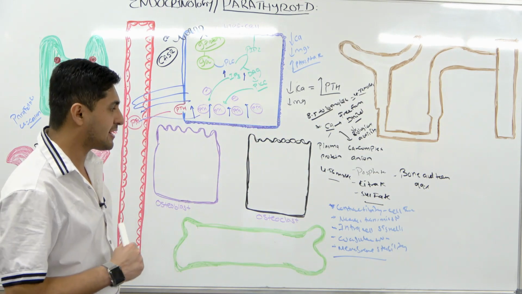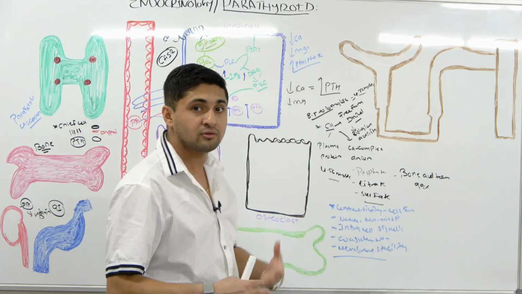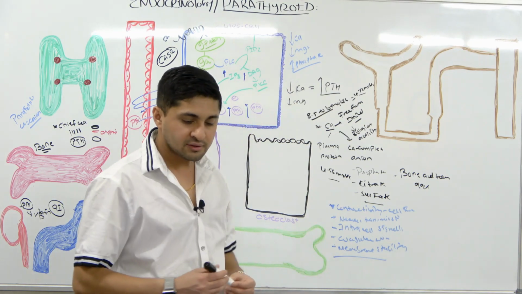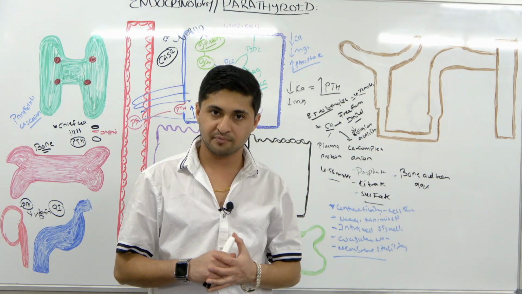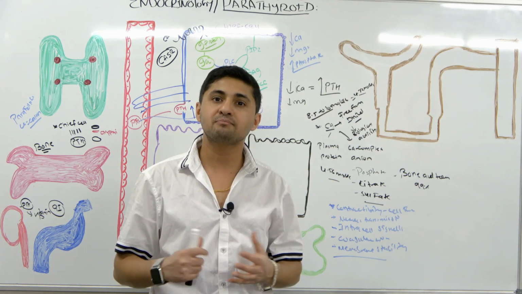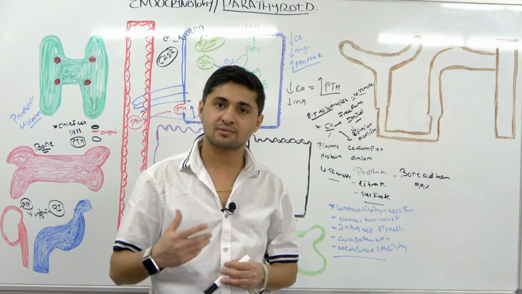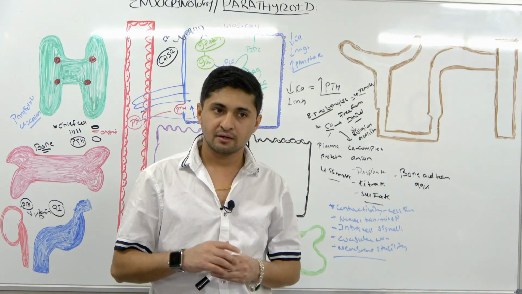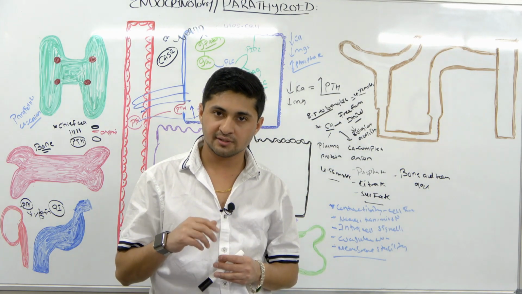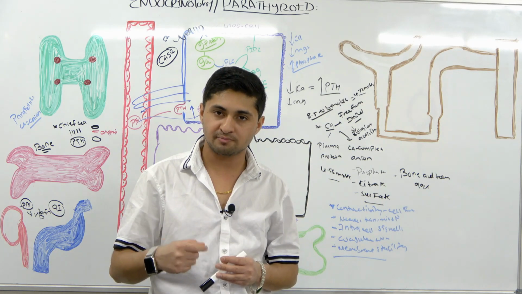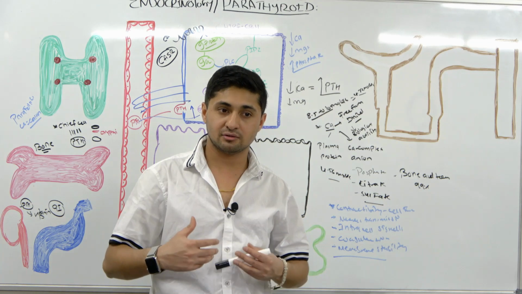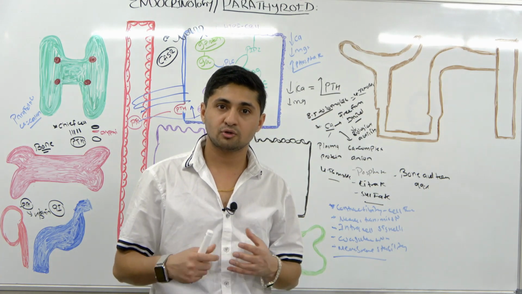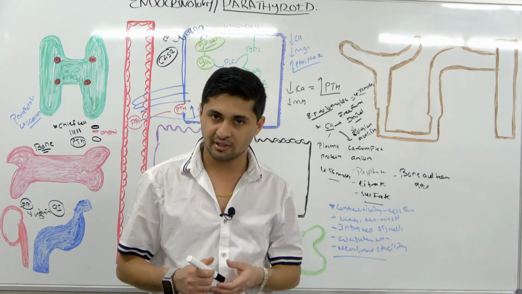But there's one more thing I'm going to tell you, which is extra. Whenever you give lithium salts to a bipolar patient who has symptoms of mania, you might see in the blood report that they have hypercalcemia.